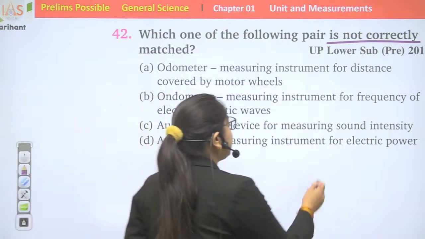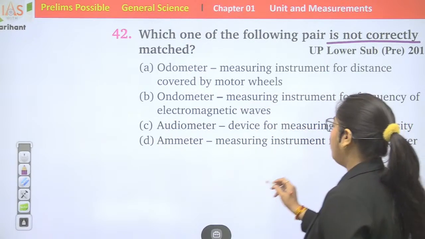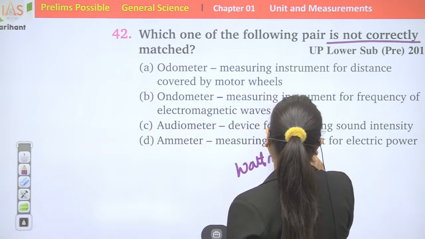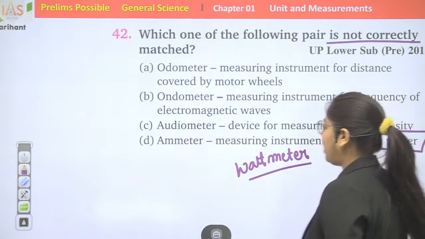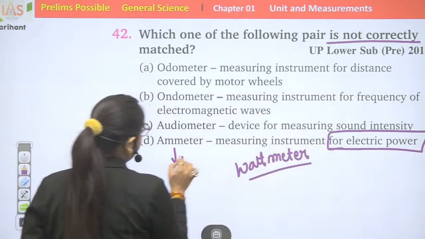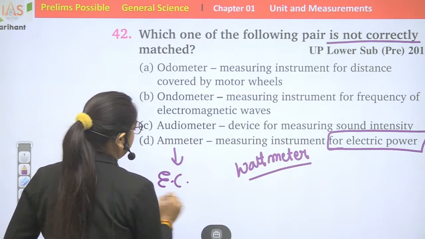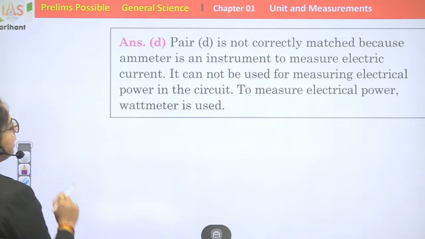A wattmeter is for measuring electric power, while an ammeter is used to measure electric current. Option D is the right answer.